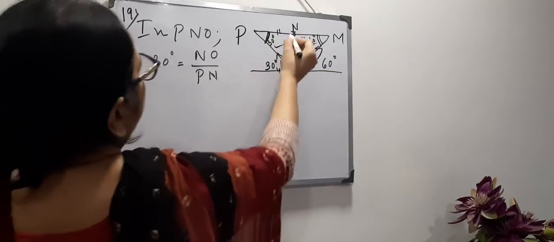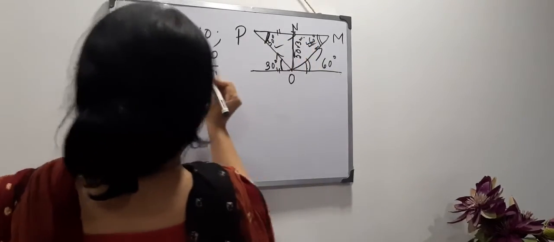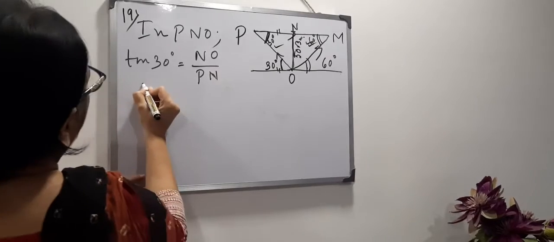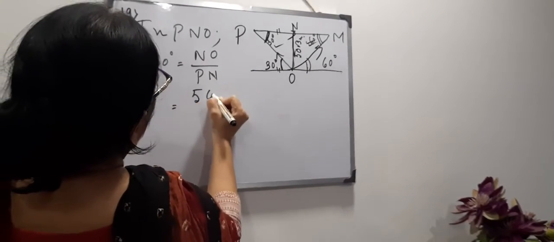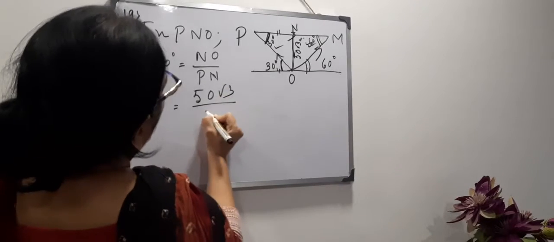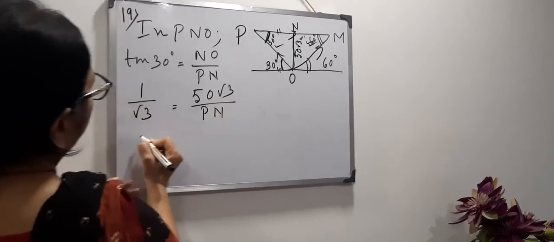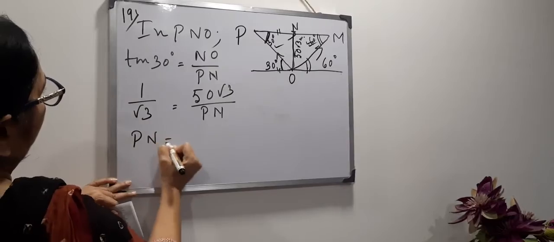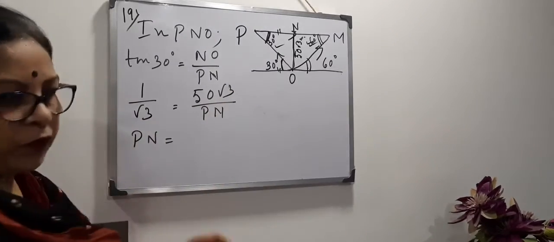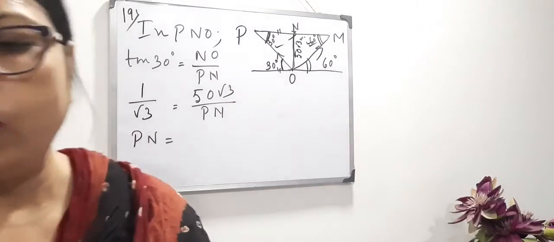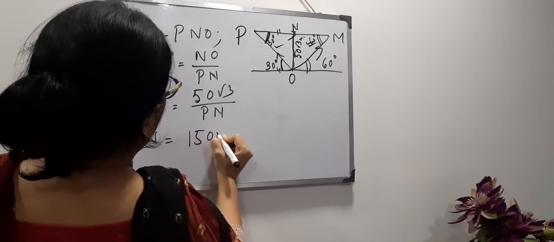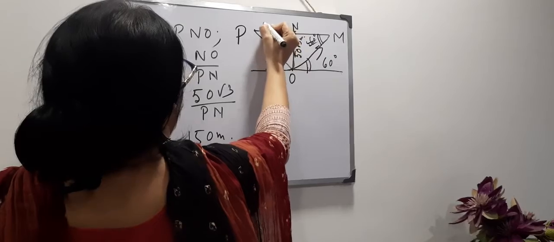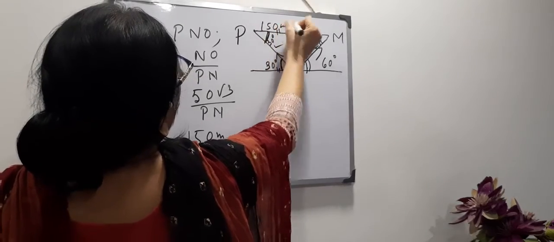So tan 30 is NO by PN. NO is given 50 root 3 and tan 30 value is 1 by root 3. So PN is coming, after cross multiplication, 50 root 3 into root 3, which means 150. Clear? 150 meter. We have got this distance 150 meter.